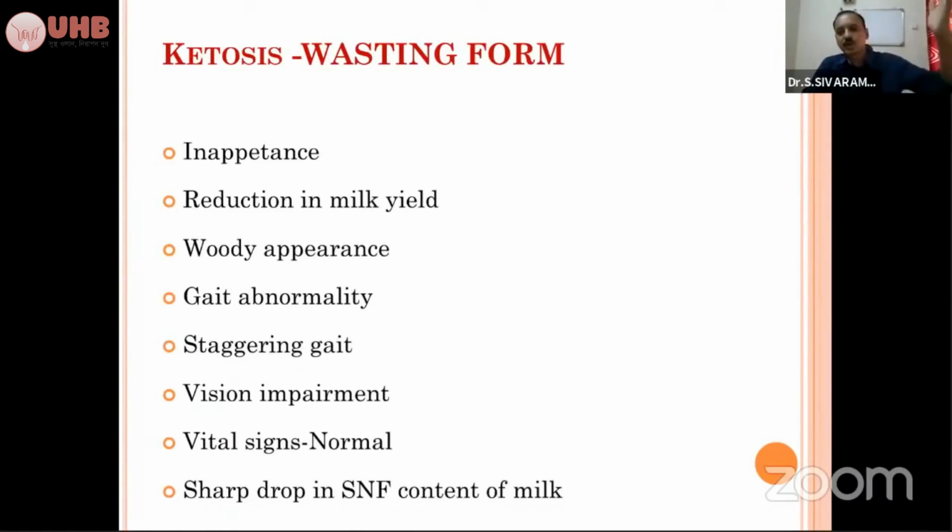It varies. All the clinical signs won't be exhibited in a single case. Each and every case, you have to comprehensively, collectively evaluate the clinical signs. So it may not occur in all the cases. You selectively search for this type of clinical signs during the early lactation period, and this is the wasting form.